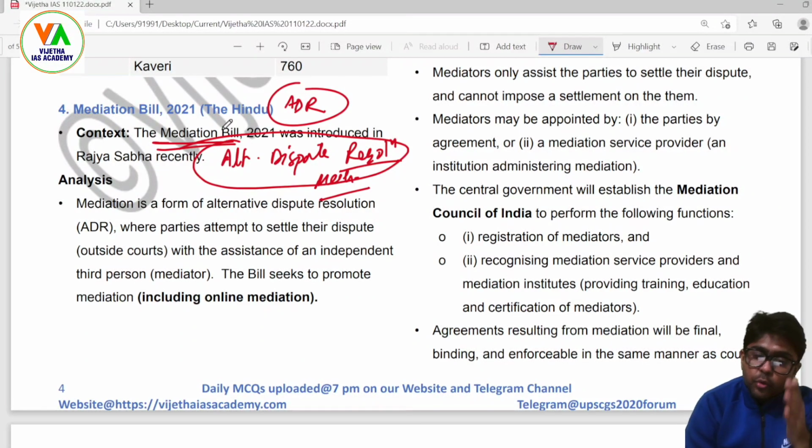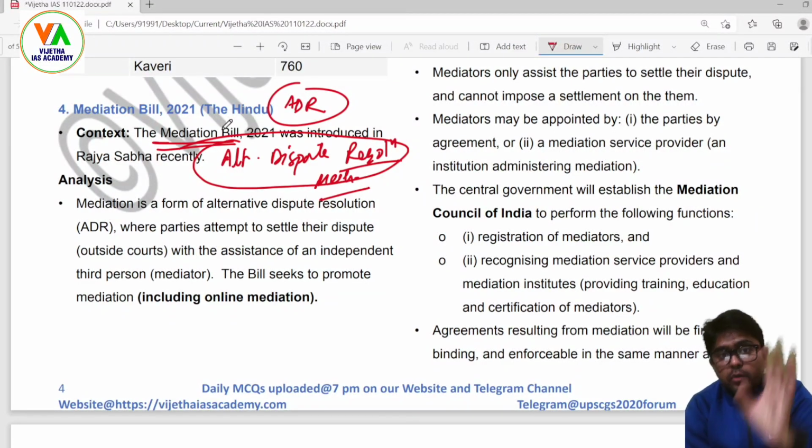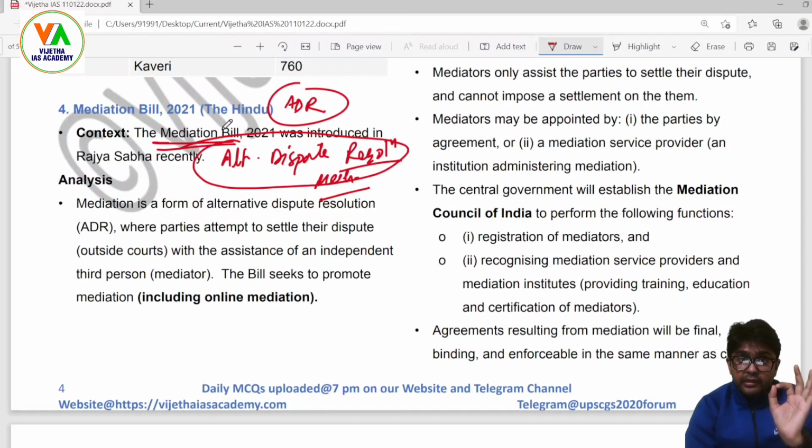If on some date we stop accepting any new cases in all the courts, then the courts will take more than 300 years to complete the cases they are already burdened with.